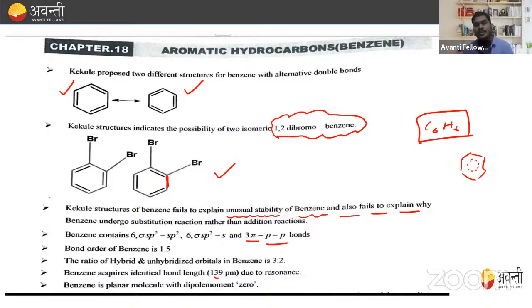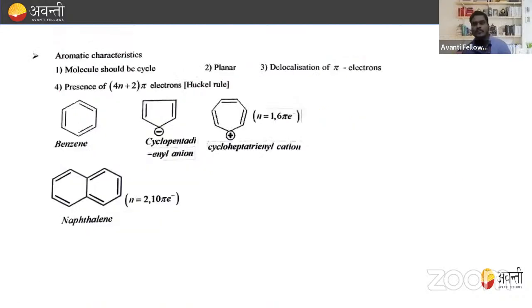Benzene is a planar molecule with dipole moment 0. This point is also important. Benzene is a planar molecule, and we know that for a planar molecule, dipole moment is always 0.